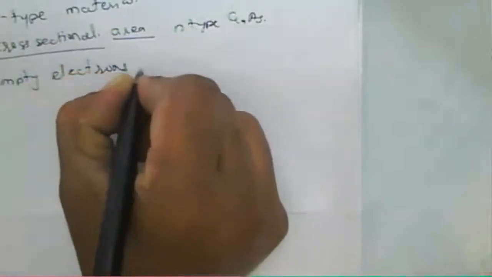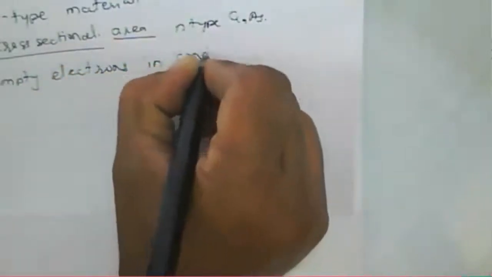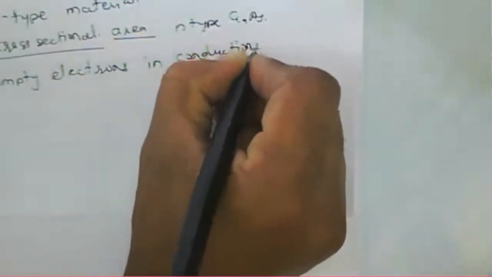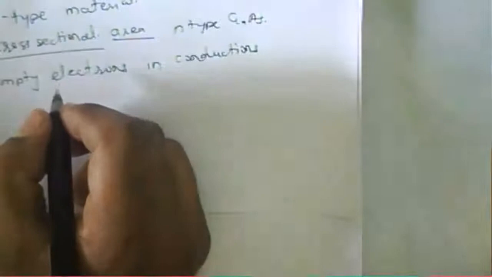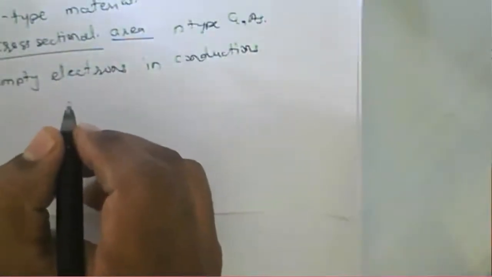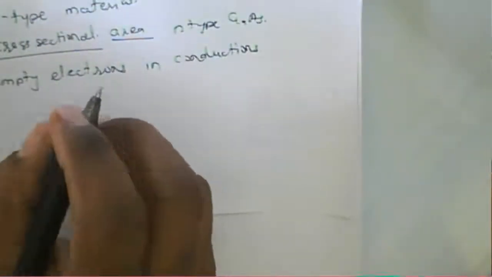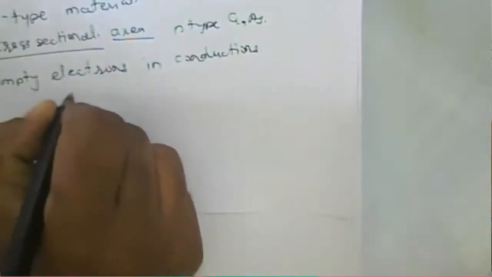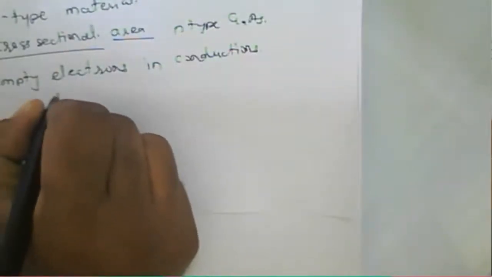So what happens if we consider a gallium arsenide semiconductor? It has electrons in the conduction band, and they have some particular energy.